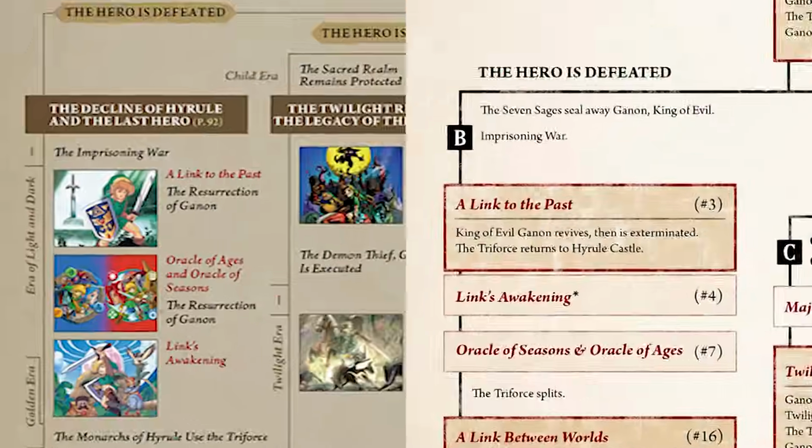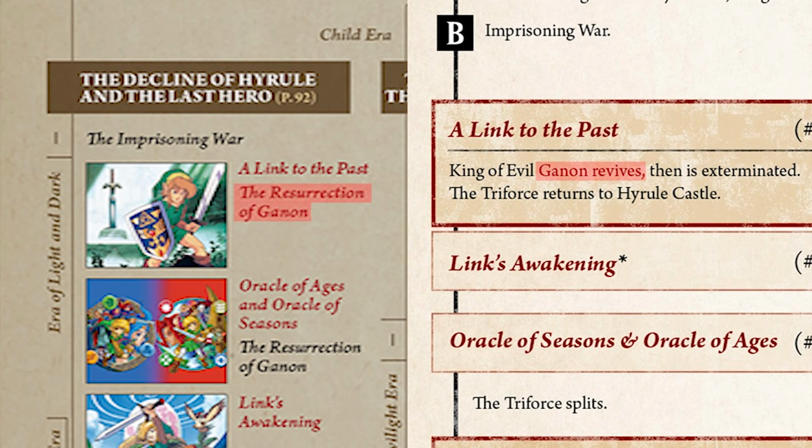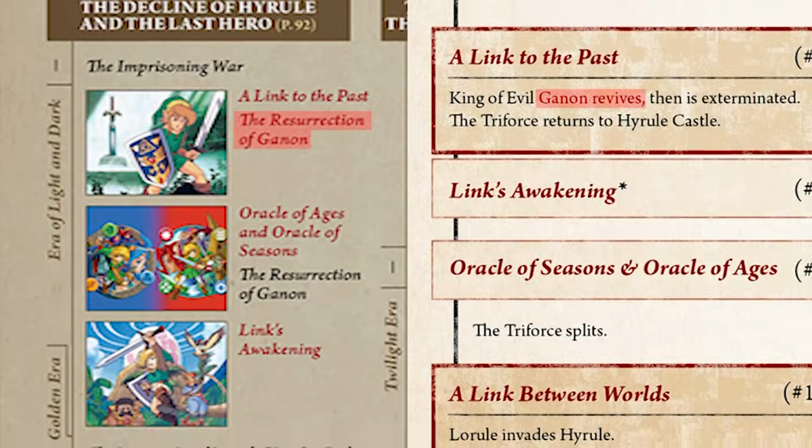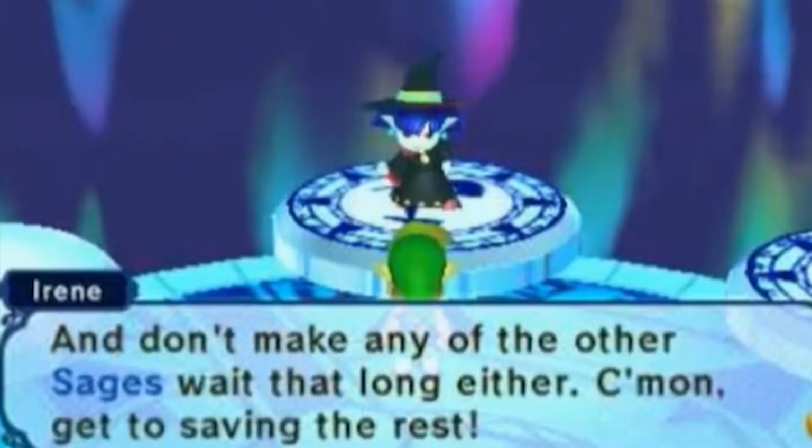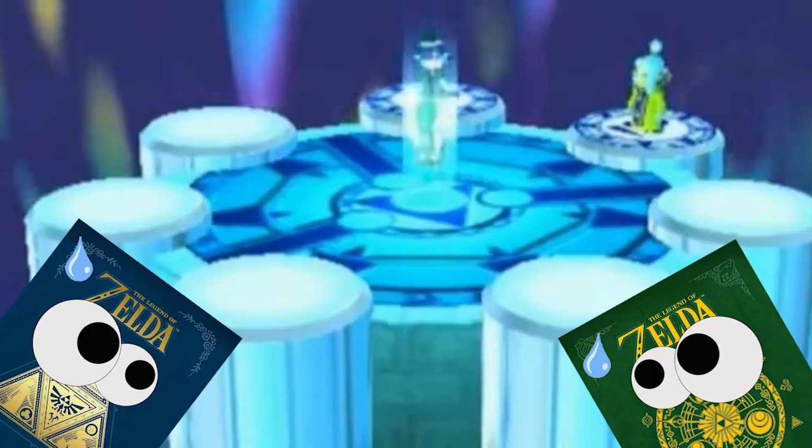The Downfall branch claims that Ganon was brought back from the dead at times where he wasn't dead to begin with, and the Downfall branch gets more incorrect as time goes on. Let's face it, the only downfall here is the downfall of the credibility of the so-called official timeline.